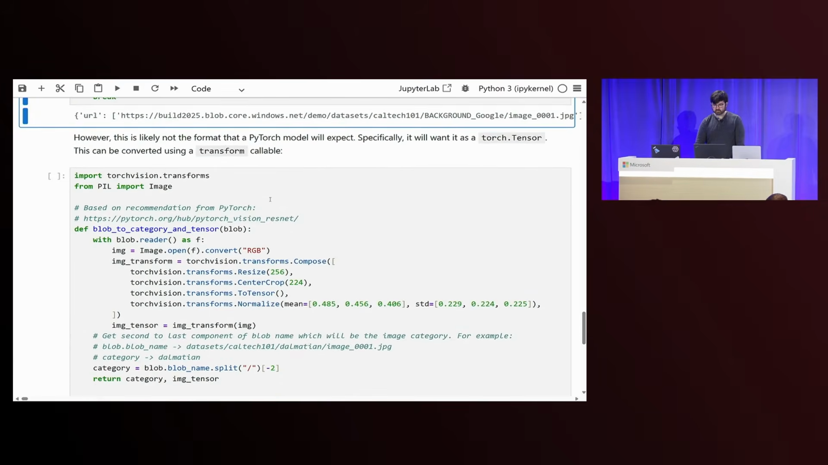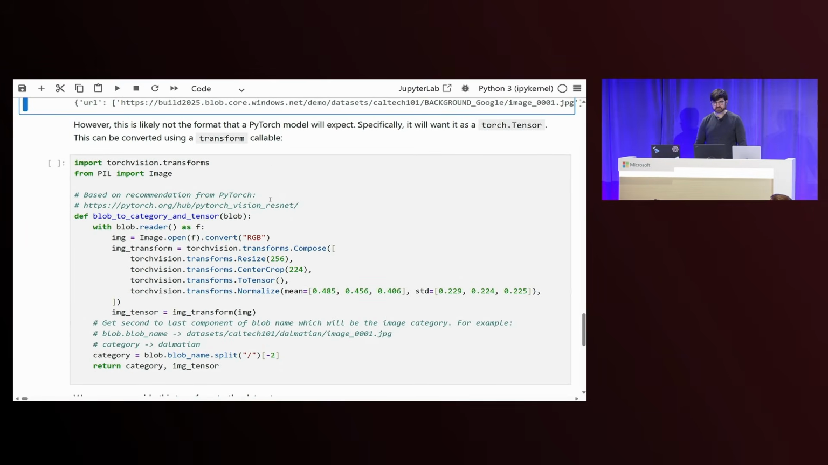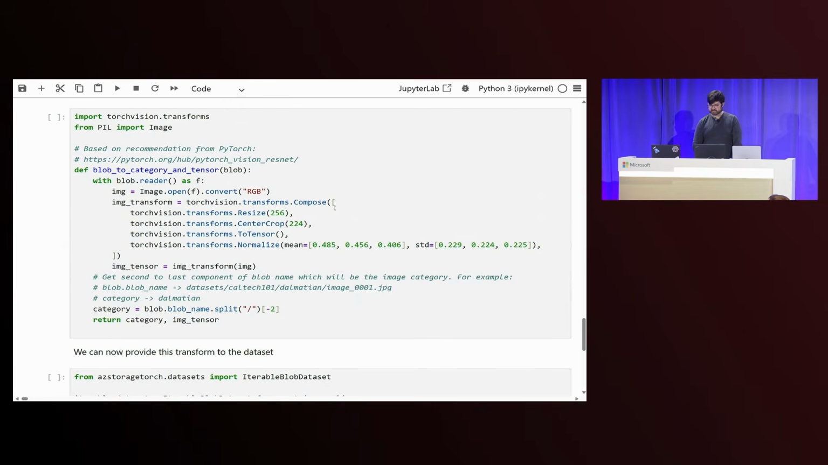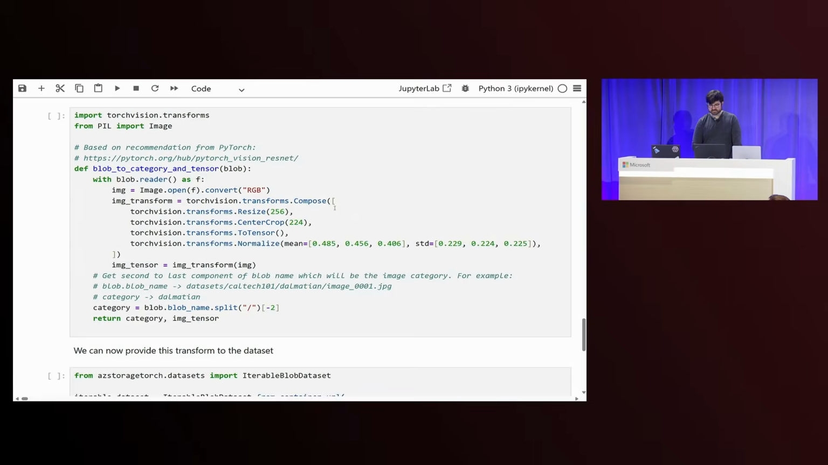So the one thing I want to point out is that your PyTorch models are generally going to expect the input in terms of PyTorch tensors and not necessarily bytes. So what you want to do is define a transform callable to get into the correct format for your model. So I have this cell right here that is going to take our Caltech 101 images and transform them in a format that can be interpreted by that ResNet model that we're using from before for image classification.